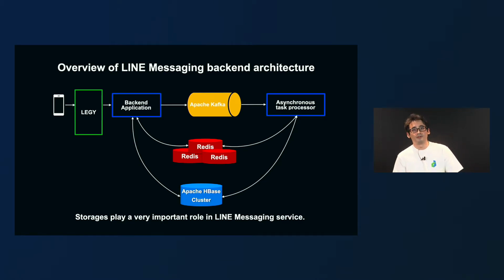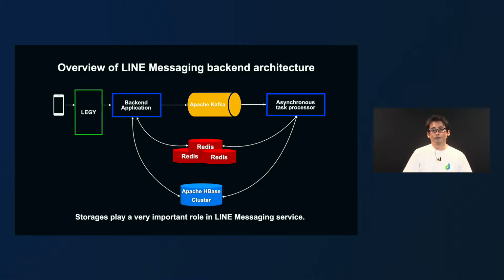This is a simplified version of our backend. The request from the client application will go through our in-house API gateway and reverse proxy called Leggy, and Leggy will redirect the request to the corresponding backend. Then the backend will make use of our storages to satisfy the request. Sometimes when we need to process something heavier in the background or retry some task, that is done with the asynchronous task processor. So this way we can relieve the application backend load a little bit.